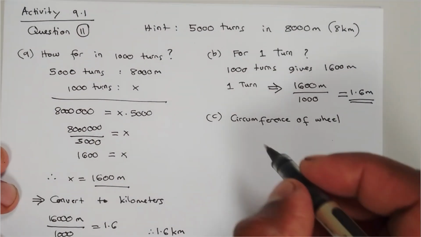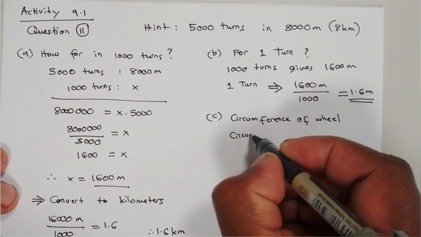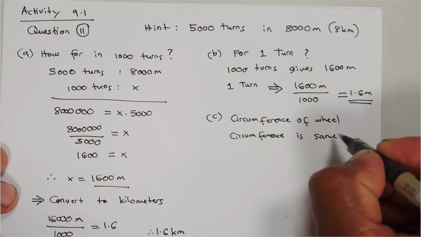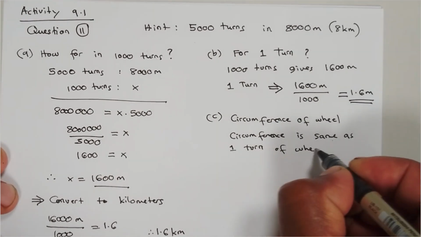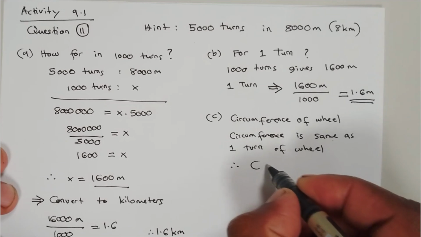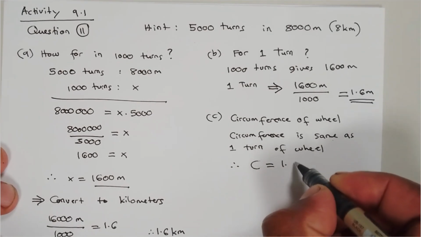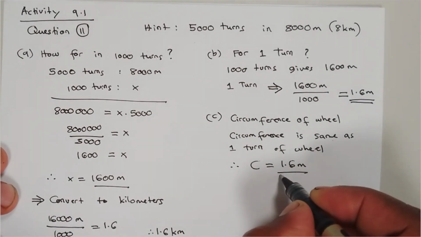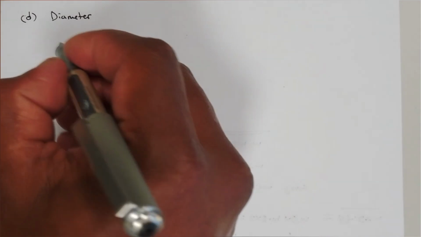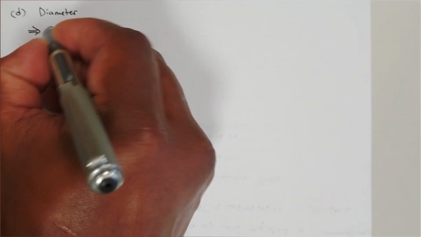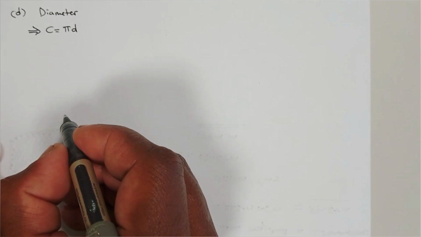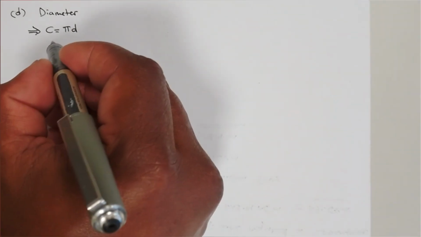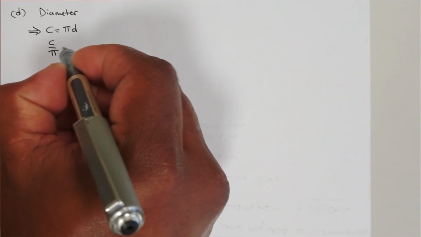Now if we move to C, question C is asking for the circumference of the wheel. So that's it. We're just going to pull the answer straight from part B of the question and write it down there. Now part D of the question is asking for the diameter of the wheel. Here we write C is equal to pi times diameter, or pi d. We can make d the subject of the formula, and then we calculate its value.